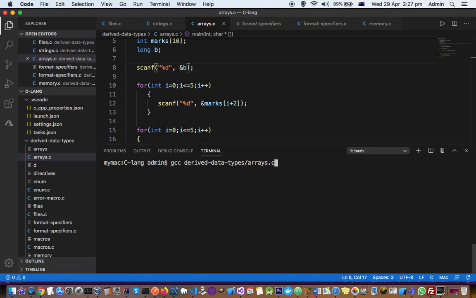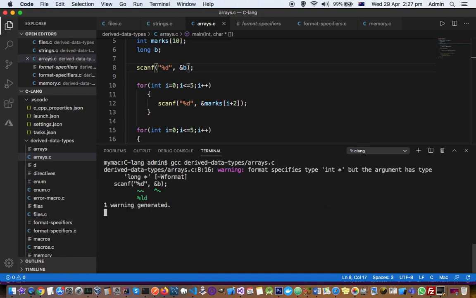So GCC is the compiler that I can use to compile this program, arrays.c. And you can see there is one warning that is generated over there. Format specifies type int star. That is fine, but the argument has type long star. So what it is saying is that this is the pointer to the long, that is, this is the address of the long variable, which is true because b is of type long.